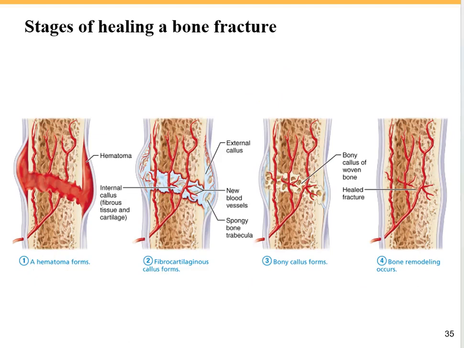It's important to know the stages of healing a bone fracture in order, the first one being hematoma formation. Next, we have fibrocartilaginous formation or soft callus formation. Then we have bony callus formation, and the final stage is bone remodeling.